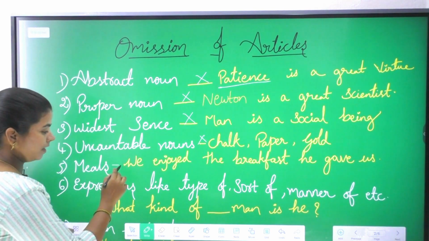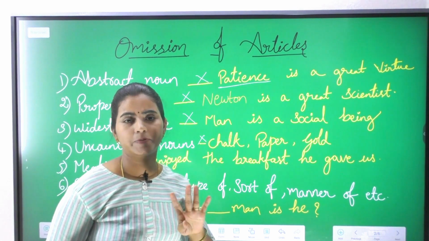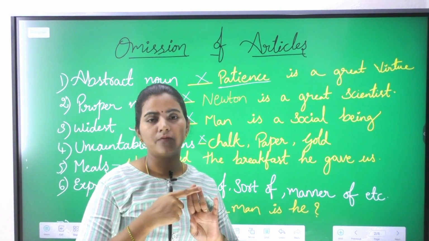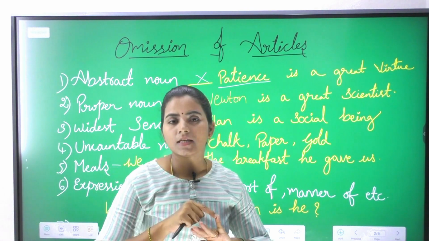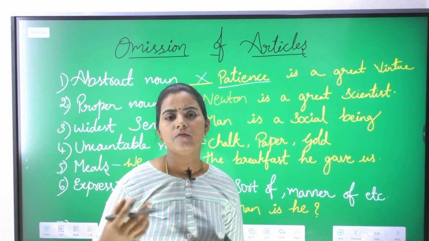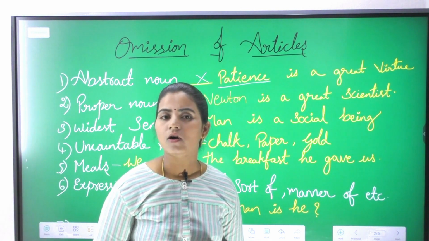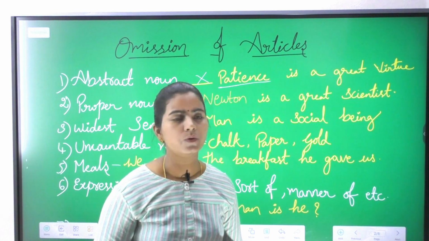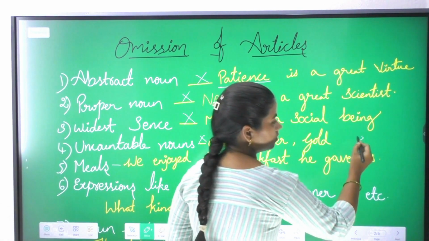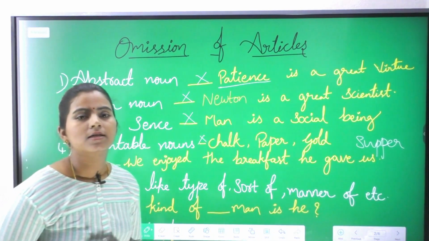Meals. See, meals. How many types of meals do we have? We have 4 types of meals. In the morning we eat breakfast, in the afternoon we eat lunch, in the evening we eat snacks, and fourth is dinner time. So dinner is a special food when somebody offers it to us. The food we eat regularly at night is not called dinner. We should use supper instead of dinner. So supper is the nighttime food which we eat.